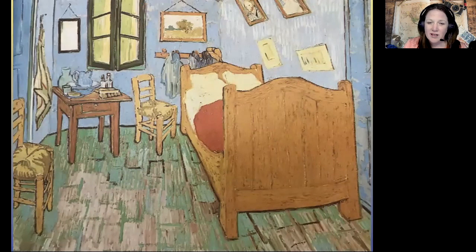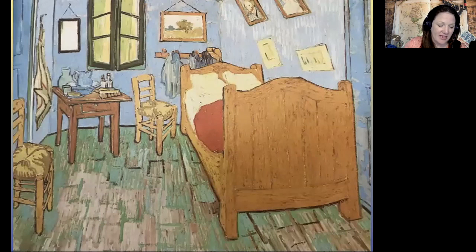At this point, he was using many different colors. He loved using the color yellow and blue. And when he would paint, he would use very thick paint. He didn't care that he would use a whole tube when he didn't really need to. But that's what makes his paintings so unique, are the thick colors that he used.